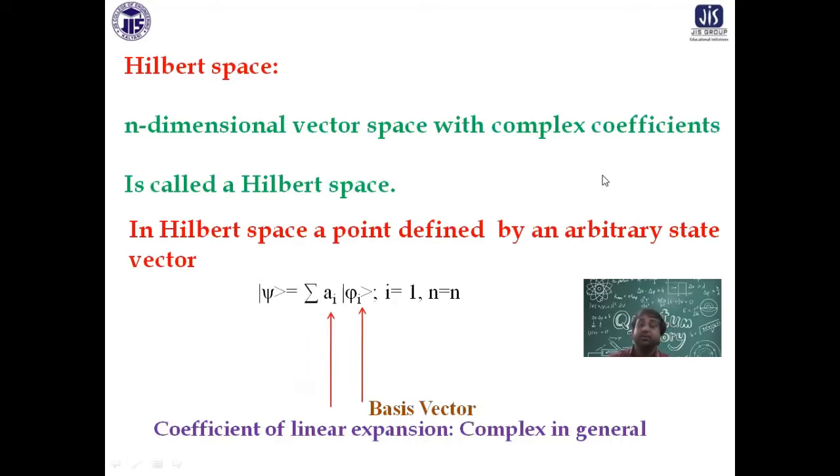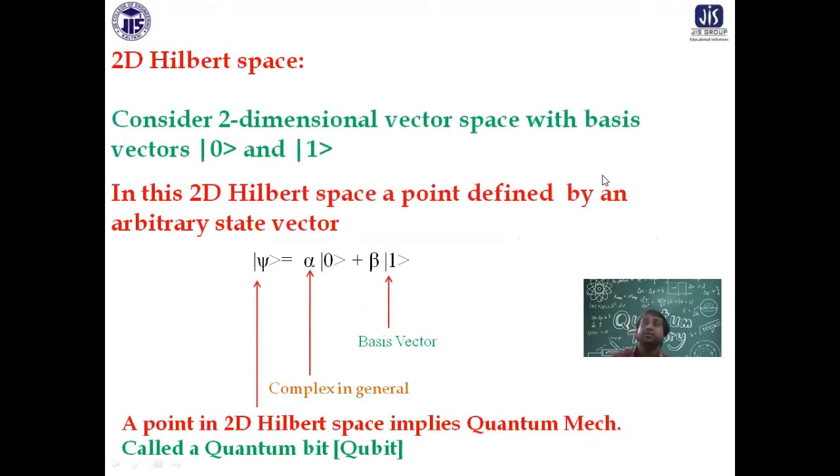Now after that I switched over only to a two-dimensional vector space, Hilbert space, where two basis vectors are there, 0 and 1, and you can express both of them as matrices. (1, 0) and (0, 1) are the corresponding matrices. So here you can define any point by some arbitrary vector, maybe psi. And as I told you, in Hilbert space also, any point may be defined by some arbitrary vector psi, which is a linear combination of the basis vectors.